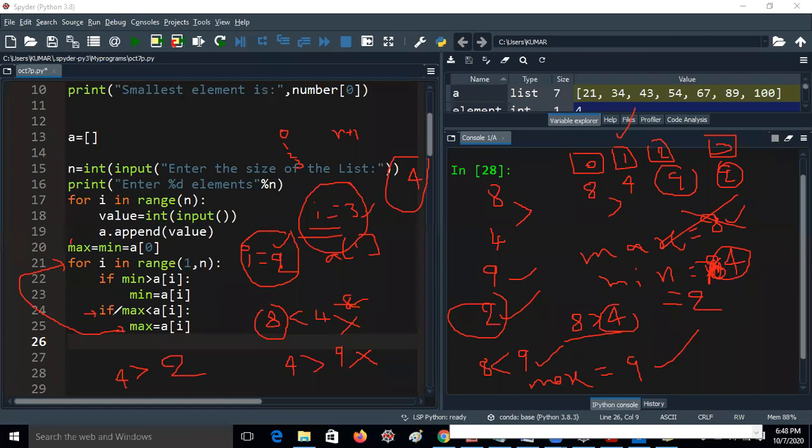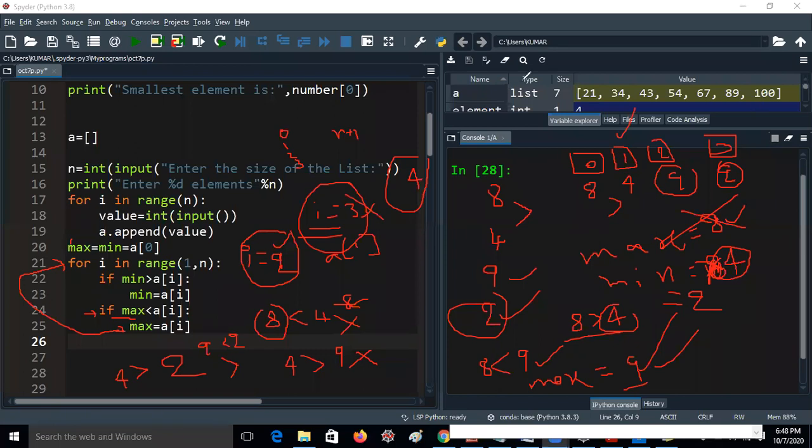Again it will check the if condition, max less than A of I. What is the value of max? 9. That means 9 less than A of I. A of I value is A of 3. A of 3 value is 2. 9 less than 2, condition false. That means maximum will remain 9 only. After that the for loop is closed because I value iterated 4 times and completed.